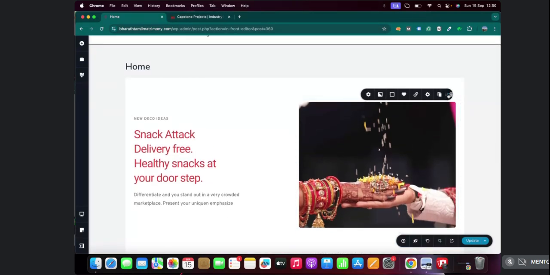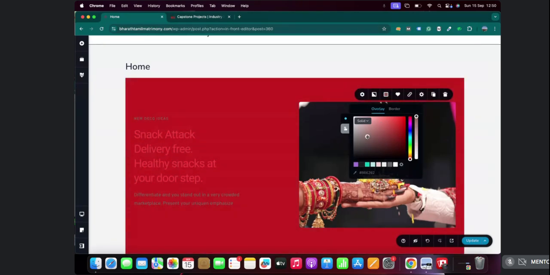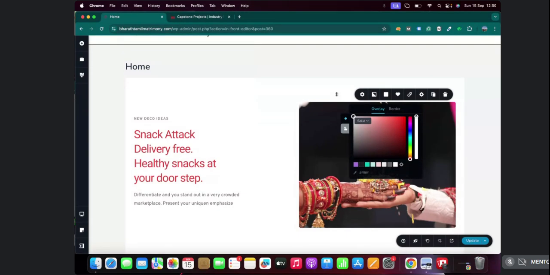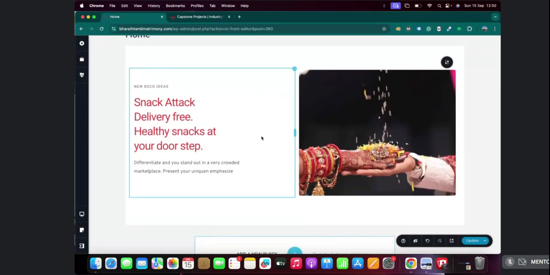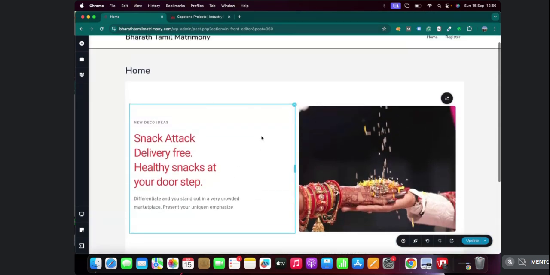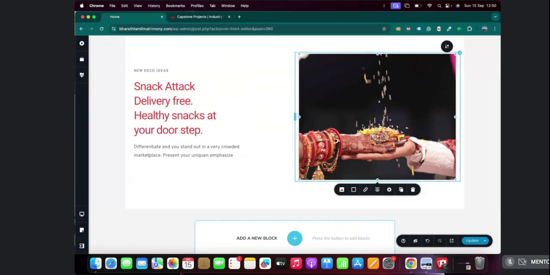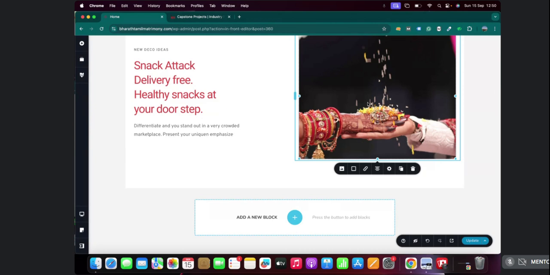So again, this background color also can be changed. You see this option, I'll click on this option. I can change it to any color I want. So it is that easy and it is highly customizable. That's why everyone chooses WordPress, correct? So now again, this block is ready. Now I know Snack Attack delivery and this image is very irrelevant, just an example. So maybe I'll place a burger or a sandwich, a very tempting picture of a burger here.